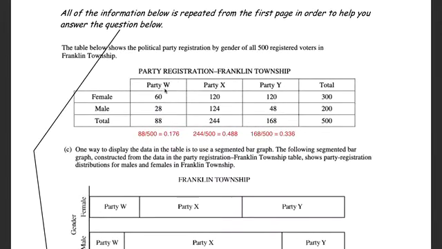So this is a two-way table. Party W, X, and Y at the top, male and female along the side. So every subject is classified in terms of two characteristics, party affiliation and gender. That's why this is called a two-way table. So the totals are here in what we call the margin. So these are the column totals, these are the row totals. So the marginal distribution, I just calculated these percentages by using the totals, and I know those percentages have to be the same for both the males and the females in Lawrence Township because party affiliation is independent of gender.